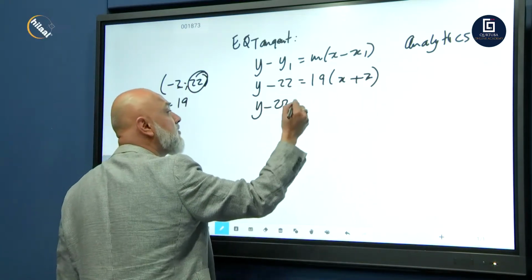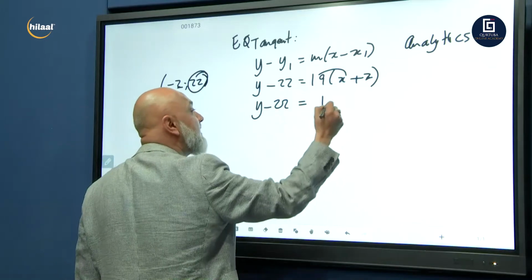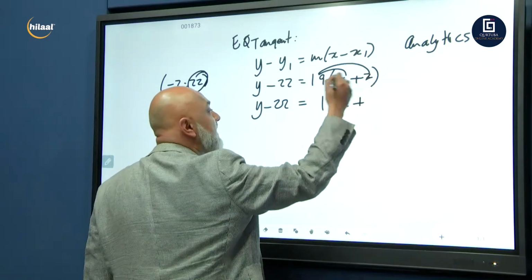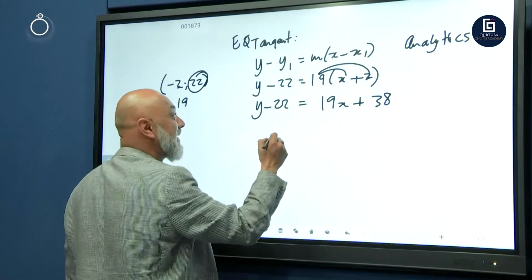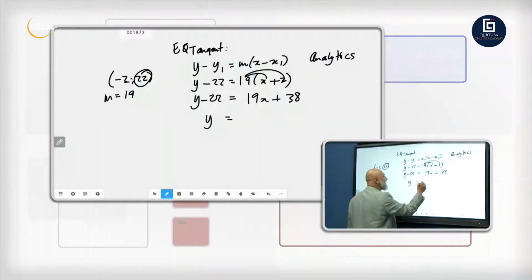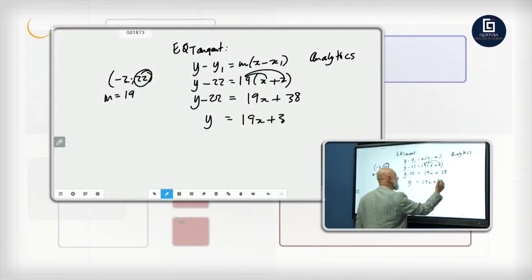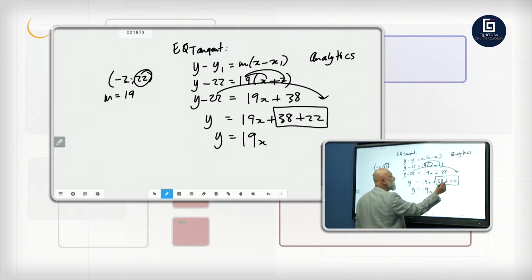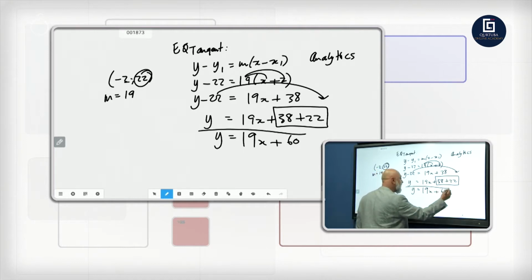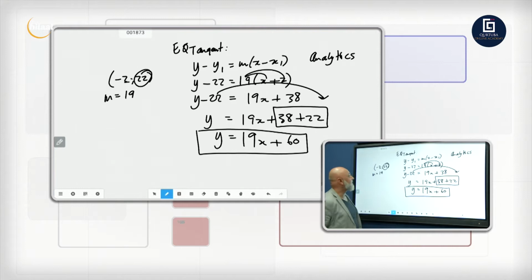Y minus 22 is equal to minus 19x plus minus 19 times 2, minus 38. So y is equal to minus 19x minus 38. Minus 22 will come to that side as plus 22. So here's your final answer. Minus 38 plus 22 gives me minus 16. There we go. That is your final answer. That is the equation of your tangent.